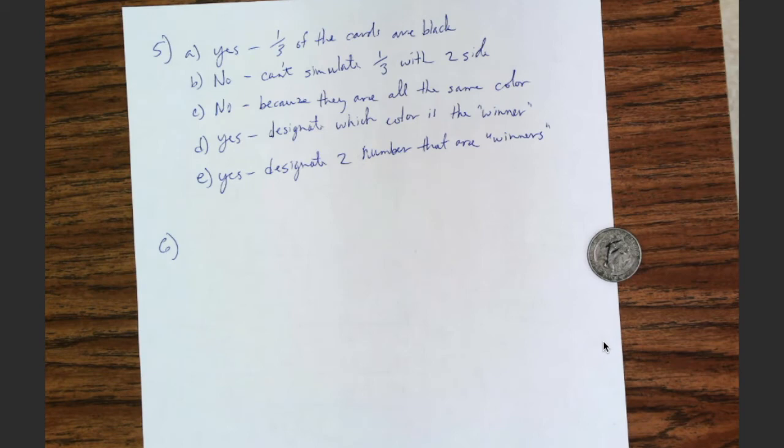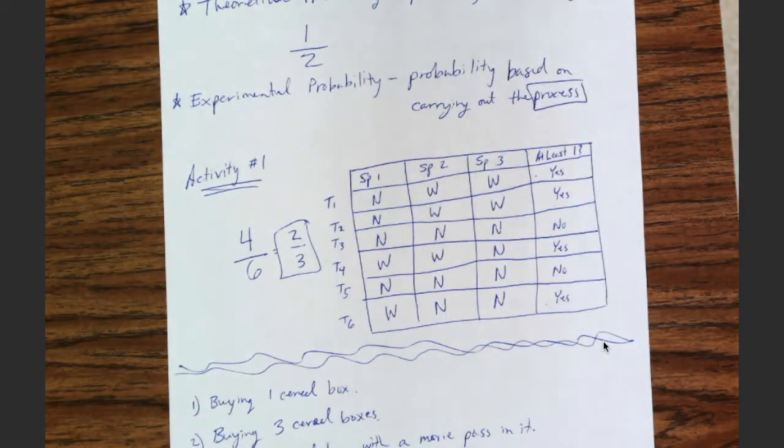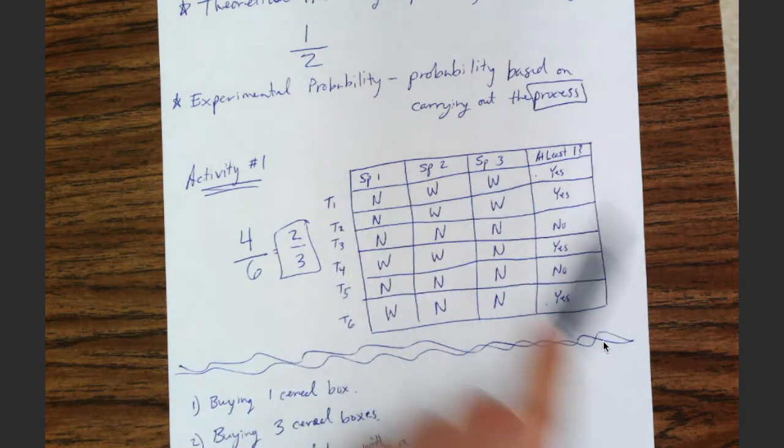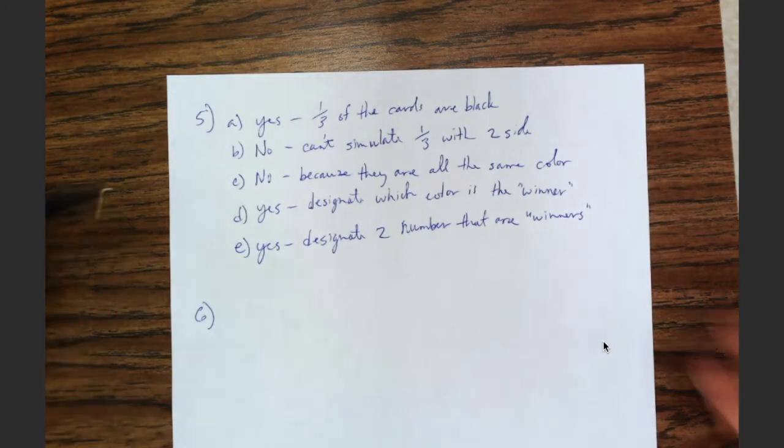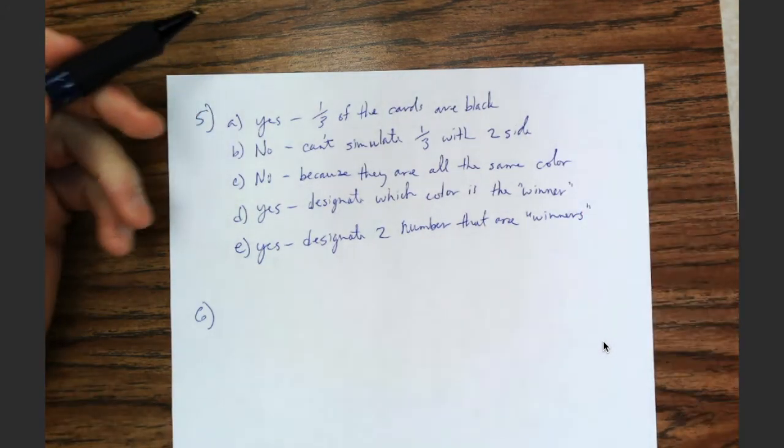Number 6 says we use simulation when the theoretical probability is difficult to compute and the experimental probability is impractical to find directly. In this case, why is it desirable to simulate the experiment rather than actually perform the experiment of purchasing cereal boxes? So guys, if I want to study the probability of getting a movie ticket from a cereal box, why would I do it with a table and a spinner instead of actually going out and buying a whole bunch of cereal boxes?